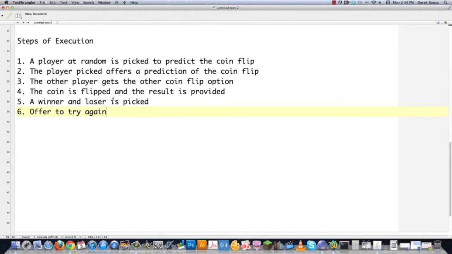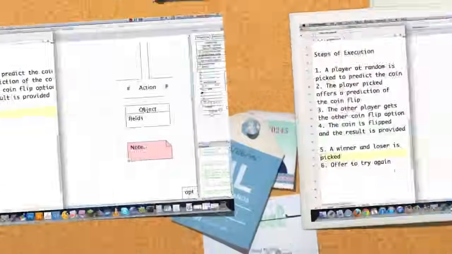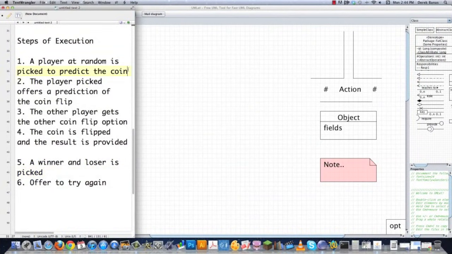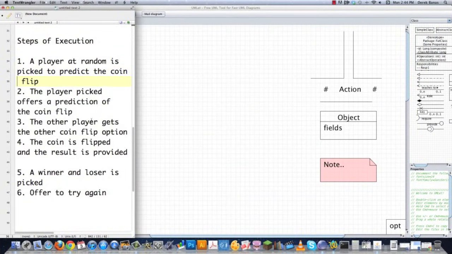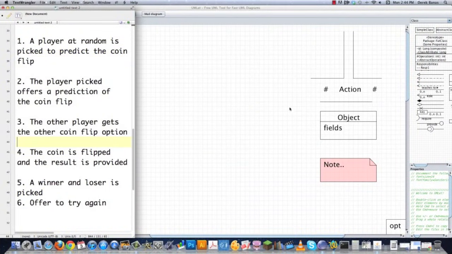So now, based off of getting this together, I'm going to also create an object model, and it's going to document the main objects in the system and the main fields they're going to have, and then on top of that, how those different objects are going to relate to each other. And I'm also going to make a class diagram and a sequence diagram. So let's go and start doing that. Okay, so here are our main parts that I'm going to try to document out here. So there's my steps of execution.